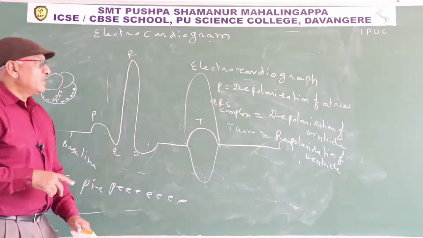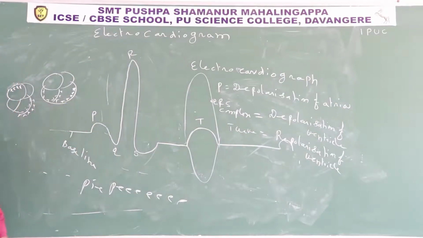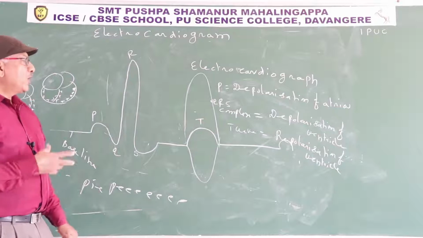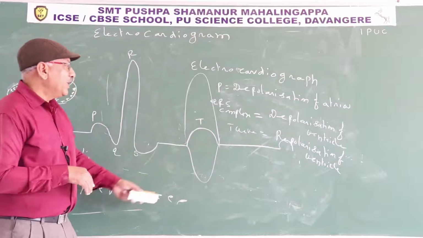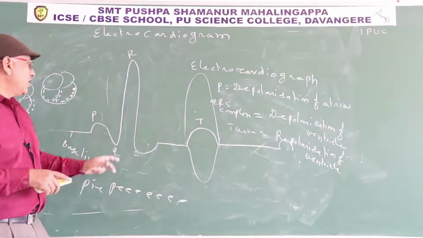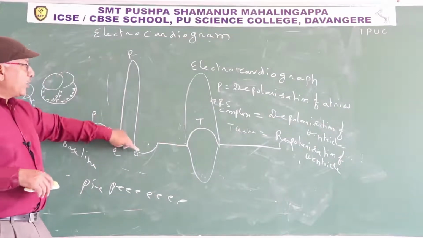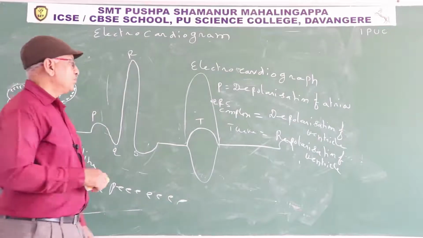The T wave represents repolarization of the ventricle. Depolarization of the ventricle means the inner surface is electrically positive. After depolarization, the ventricle's inner surface becomes electrically negative again. This is known as repolarization of the ventricle, and the T wave represents it. The end of the T wave indicates the end of the wave of contraction. The wave of contraction occurs after depolarization and is completed at the end of the T wave.